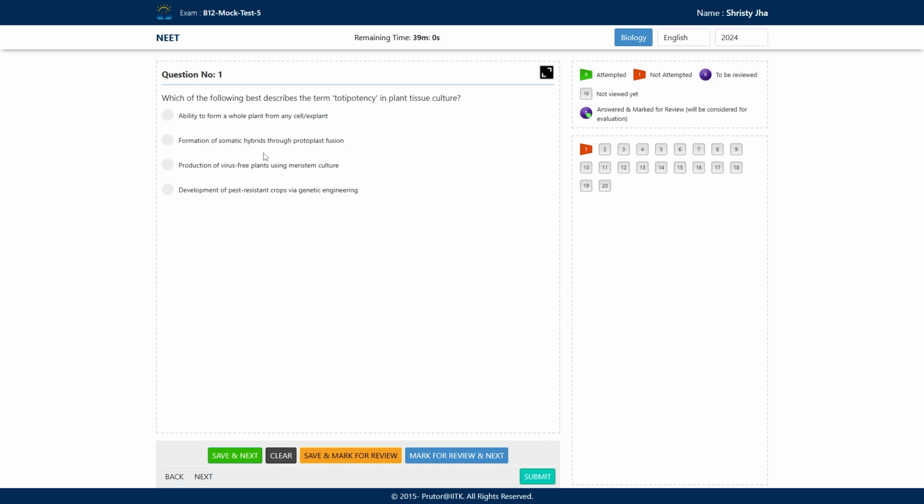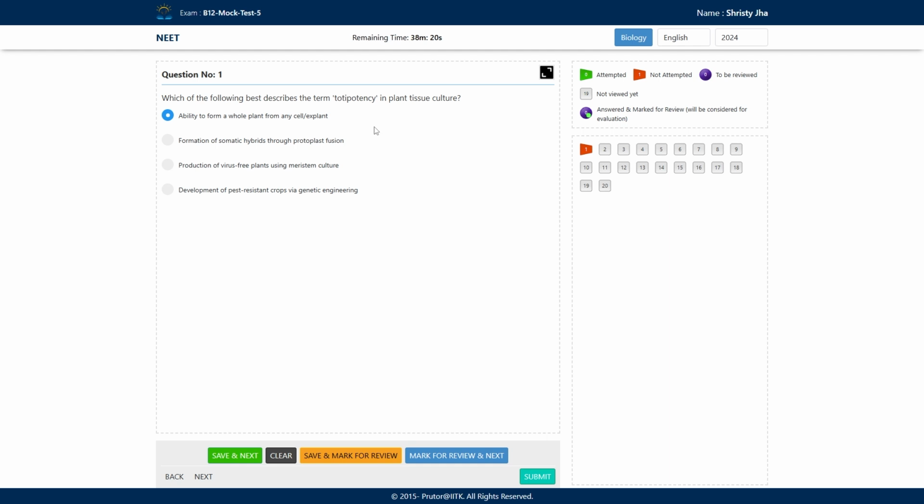The first option says totipotency in plant tissue culture means the ability to form a whole plant from any plant cell. So the answer is option 1 only, but we will discuss it more. The name itself gives us the idea: toti means total, potency means has a potential. Any part or any cell of the plant has the ability to form a full, whole, new plant. That is what totipotency describes.